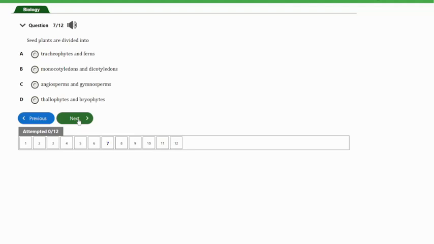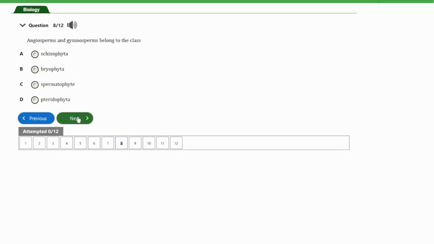The angiosperms are the seed producing plants whose seeds are enclosed within an ovary, whereas the gymnosperms are the ones which are seed producing non-flowering plants, whose seeds are unenclosed or naked. So let's look at the next question, guys, and that's question number 8.